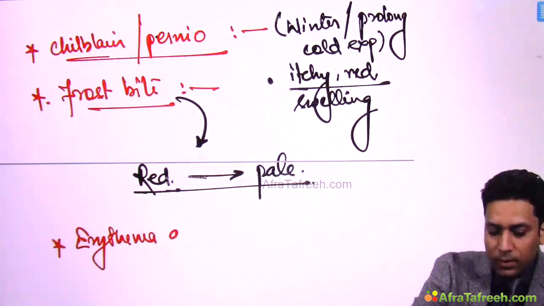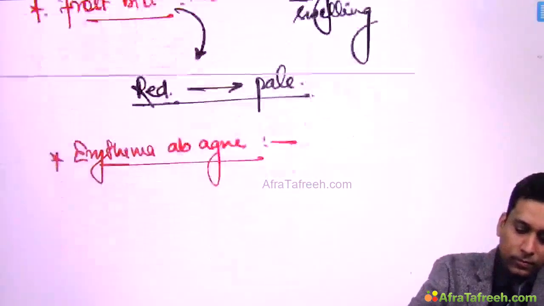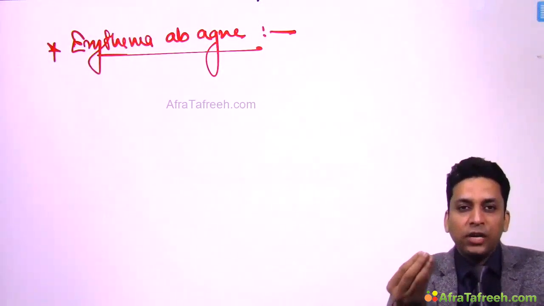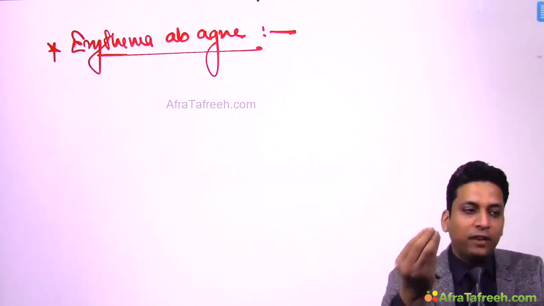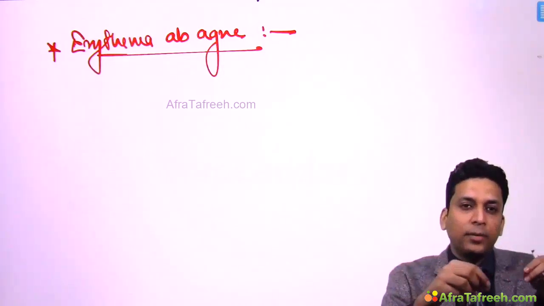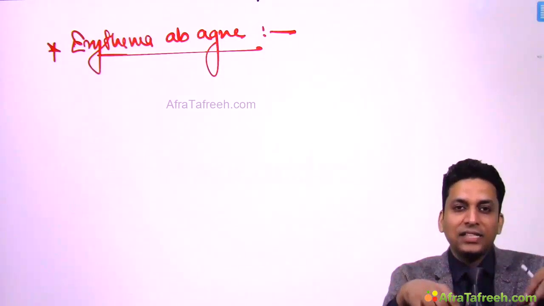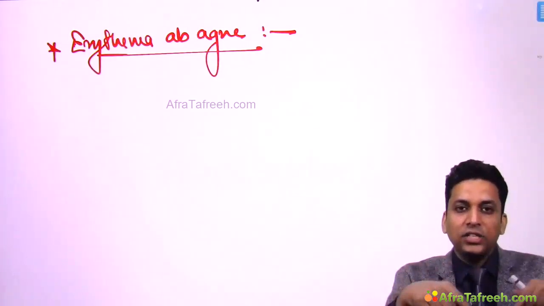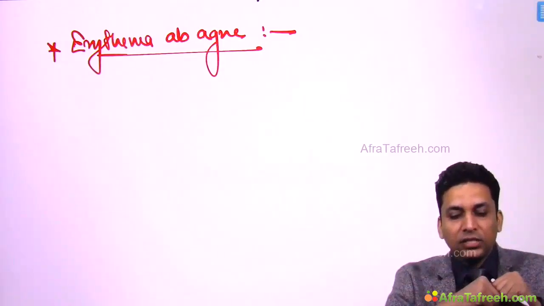erythema ab igne. Now this is very common nowadays because of the teenagers who keep on playing video games on their laptop, where they keep this laptop over their lap. So there is hot air coming out of the laptop, and their lap skin, their thigh skin is under constant exposure to this hot air. So they start developing these lesions over their thighs. Okay, so this is erythema ab igne.